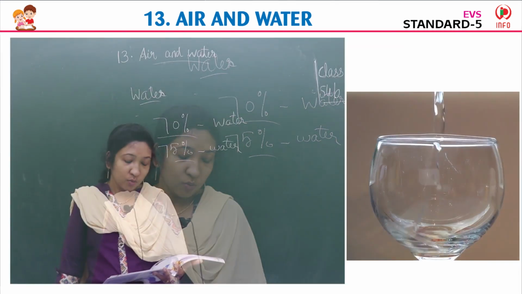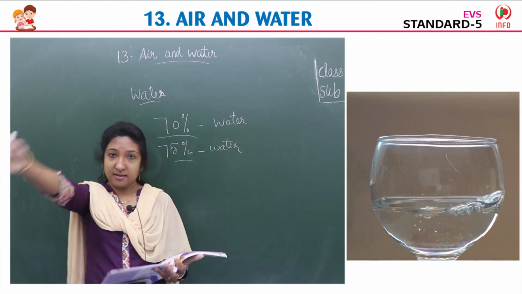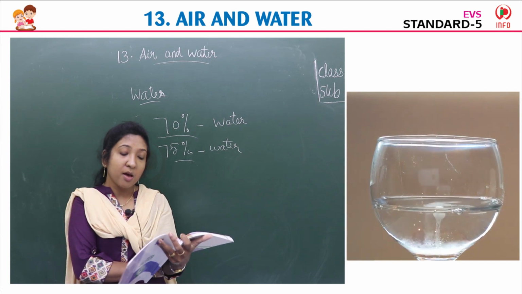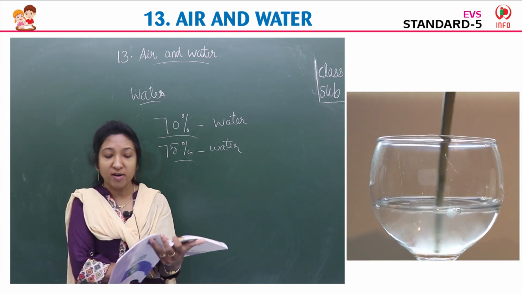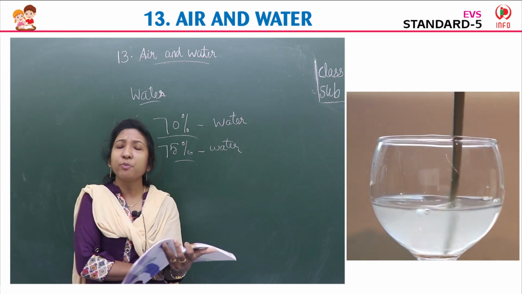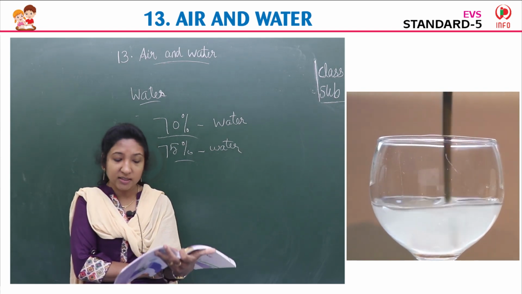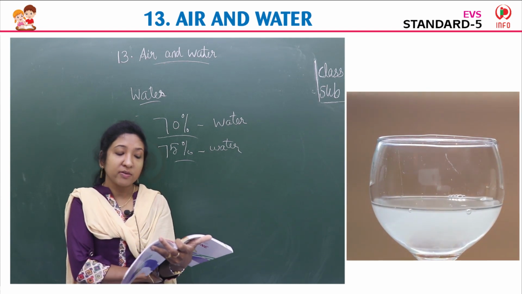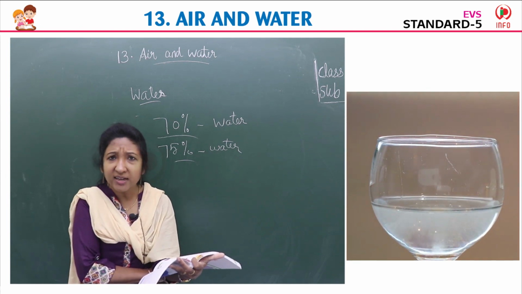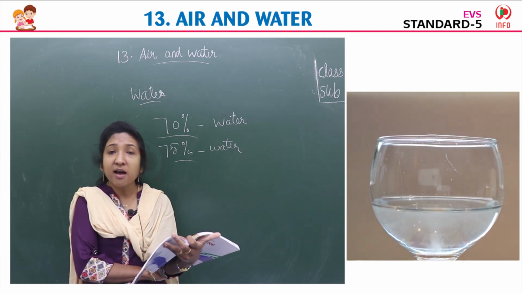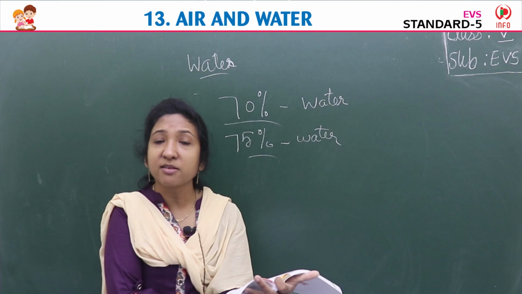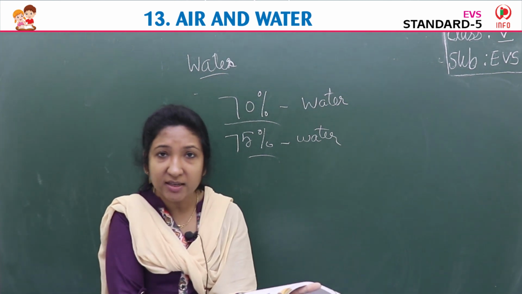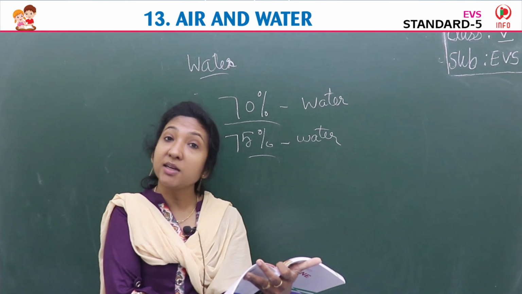Okay, now water dissolves many things. Uses of water: we learn how water dissolves. Put some salt in a bowl of water. Take a glass of water and put a little salt in it. Just stir it with a spoon. The salt disappears. Can you see the salt there? If you put salt in a glass of water and stir it with a spoon, we won't be able to see the salt again. That means the salt disappears.